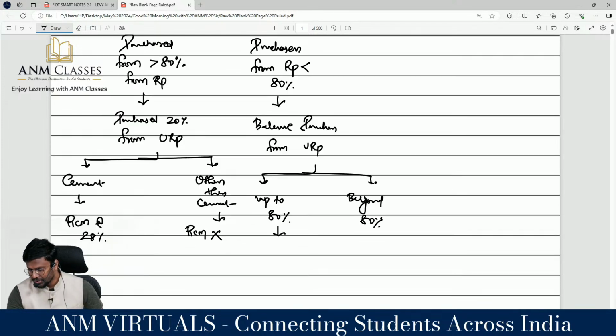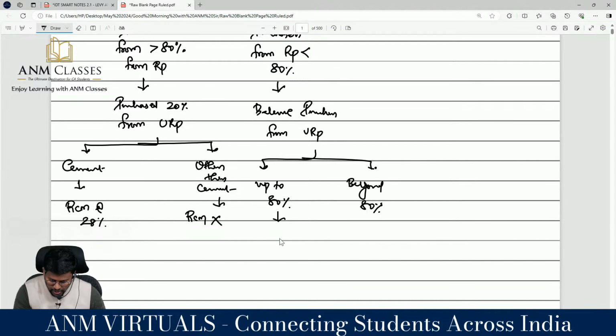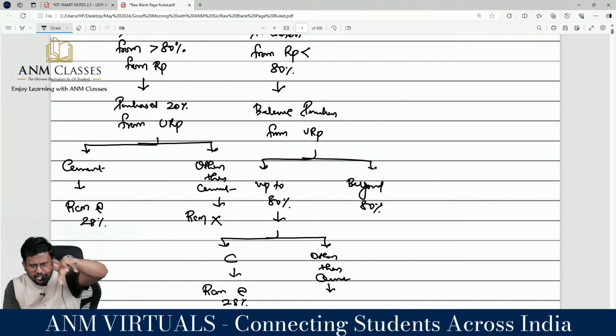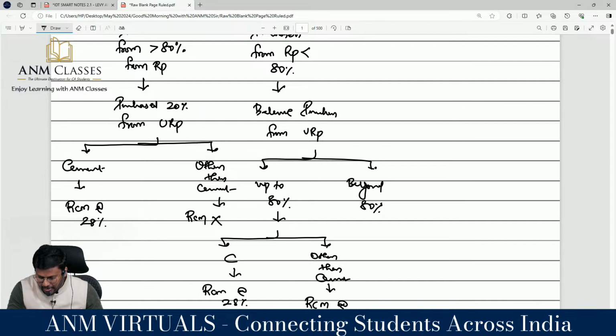Up to 80%, you have to classify the things into 2 categories: cement and other than cement. Are you following? Cement RCM at what percentage? 28%. Up to 80%, if there is cement, on that cement you will pay 28%. If it is other than cement, then RCM at 18%, because until you touch 80%, you keep paying RCM. Do you understand the concept? Sir, beyond what percentage?